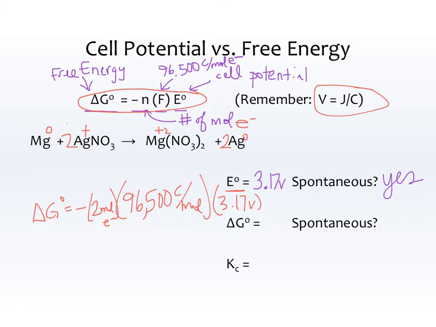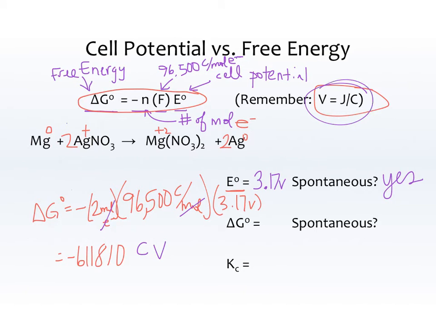And that's it. Just calculate. Negative times 2 times 96,500 times 3.17, and you end up with negative 611,810. Okay, hopefully you know me by now, and units is something that we have to figure out. So the moles of electrons are going to cancel, and I end up with a unit of coulombs times volts.